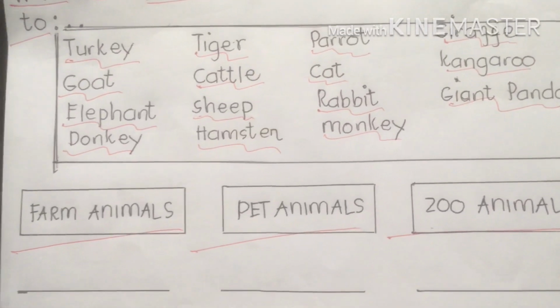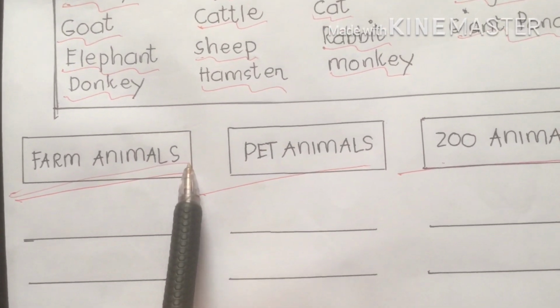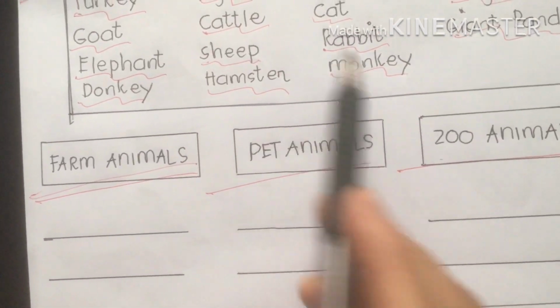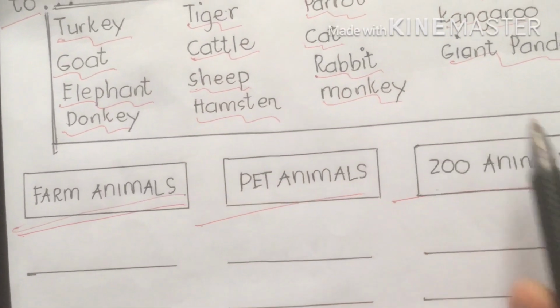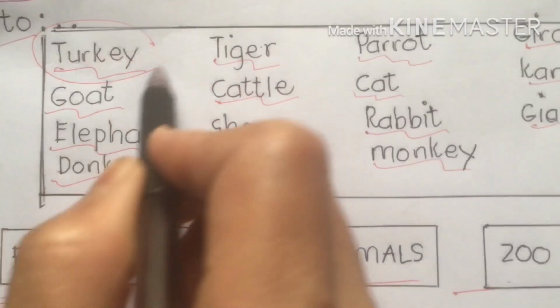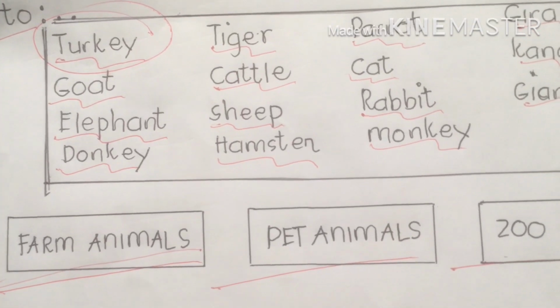Let's start with farm animals. Number one, let's find out which are the farm animals. We have turkey. Is that correct? Turkey belongs to farm animals.